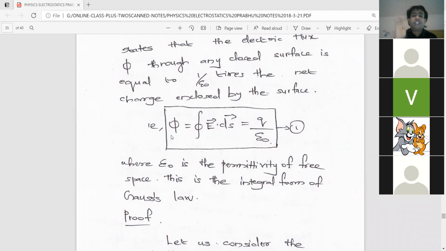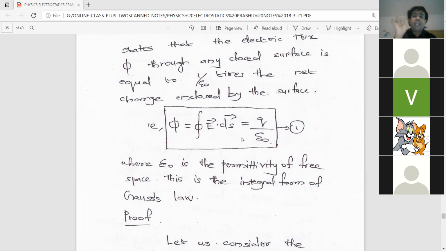Actually, electric flux is the total number of electric lines of force passing perpendicular through unit area of a surface. So it simply means electric flux is the electric field itself, because electric field is represented by using electric lines of force. That is why phi is equated to electric field. But first we are considering the electric flux passing through unit area. So the electric flux passing through the ds area is obtained as E into ds, right?